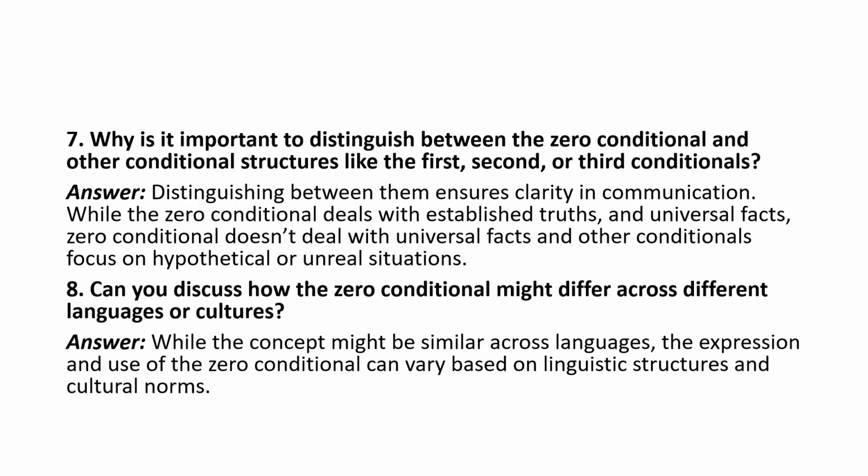Question number 7. Why is it important to distinguish between the zero conditional and other conditional structures like the first, second, or third conditional? Answer: distinguishing between them ensures clarity in communication. While the zero conditional deals with established truths and universal facts, the others don't deal with universal facts, even though both deal with real life situations, while the other conditionals focus on hypothetical or unreal situations.